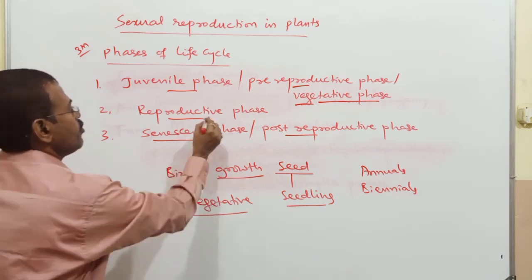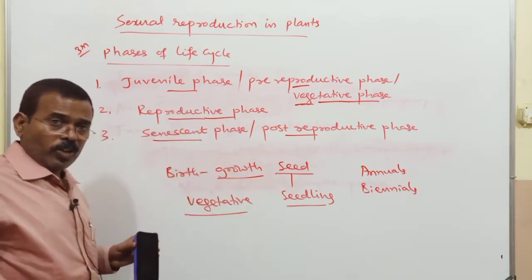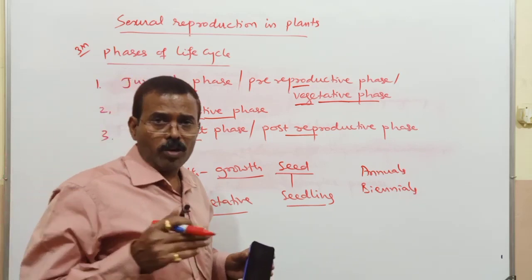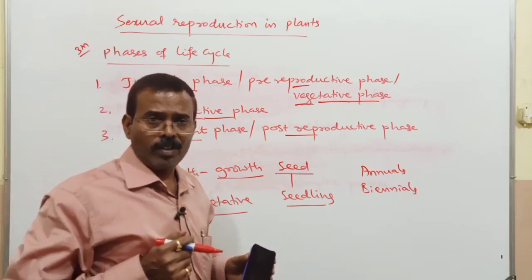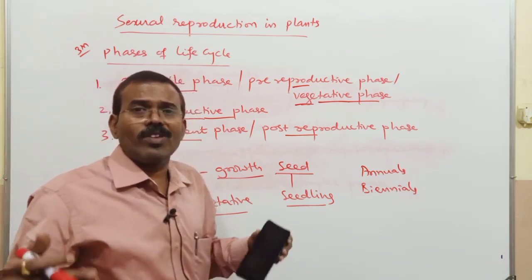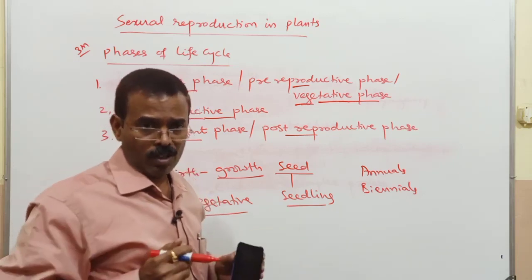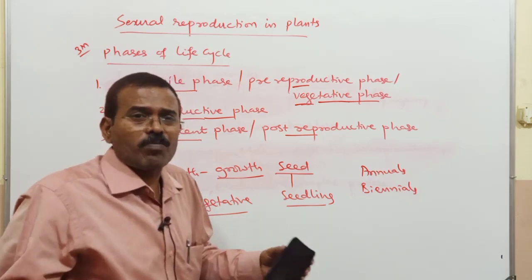Now, the reproductive phase. The reproductive phase is where maturation will be there. On maturity of an organism, there will be development and maturity of the sex organs. Once they mature, they start producing the gametes.